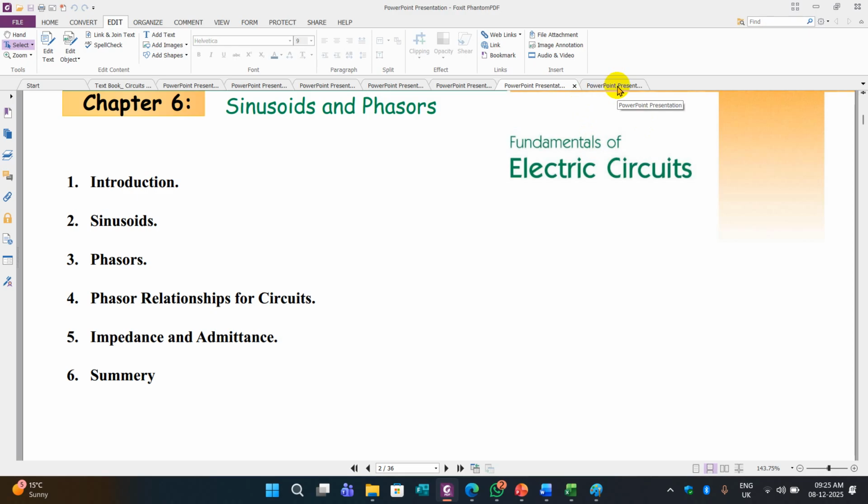Small answer question only here. Mostly I will ask about impedance and admittance, or converting a sinusoid to a phasor. I will give the voltage as a sinusoid, and I will ask its angular frequency, its amplitude, its polar form. I will ask that, maybe like that.